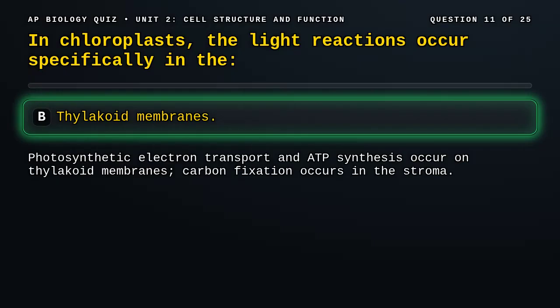Correct answer, B. Photosystems and electron transport components reside in thylakoid membranes. The Calvin cycle runs in the stroma.